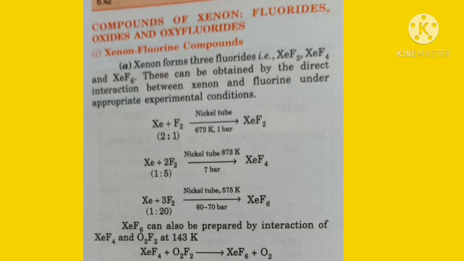So xenon fluorides are obtained by direct combination of xenon and fluorine in different ratios of fluorine. XeF6 can also be prepared by the interaction of XeF4 and O2F2 at 143 Kelvin. So XeF4 plus O2F2 gives XeF6 plus oxygen.